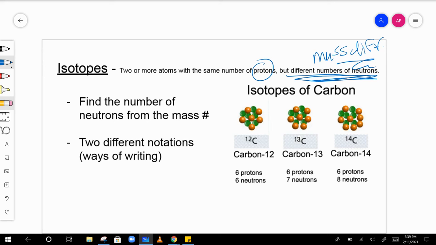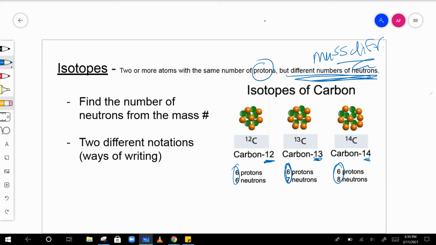Okay, so an example of isotopes, carbon. Carbon has a bunch of different isotopes. It has one isotope that has 6 protons, 6 neutrons, so it has a mass of 12. It has another one that has 6 protons, 7 neutrons, so it has a mass of 13. Then this one, carbon 14, has a mass of 14. It has 6 protons and 8 neutrons.